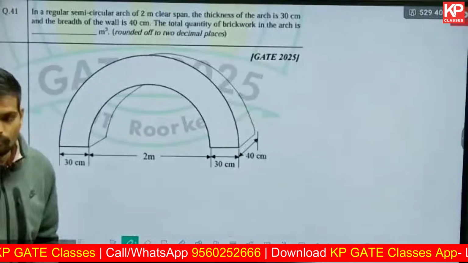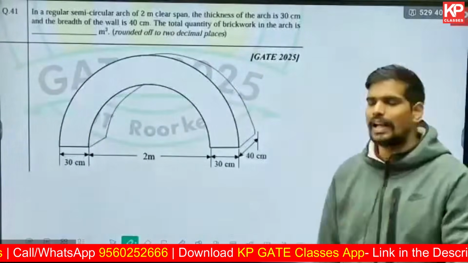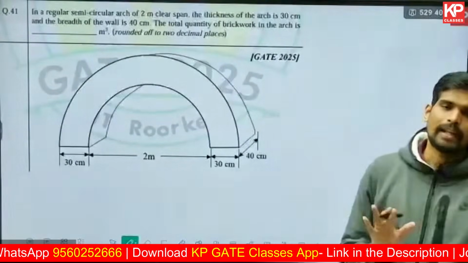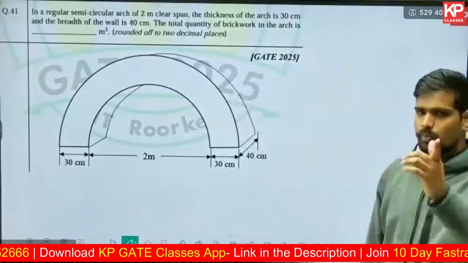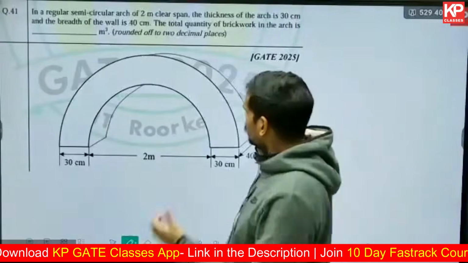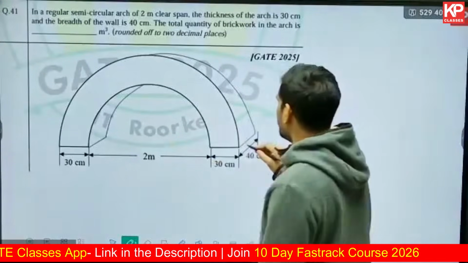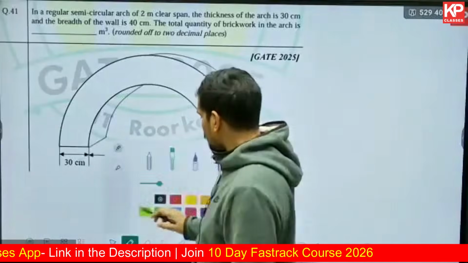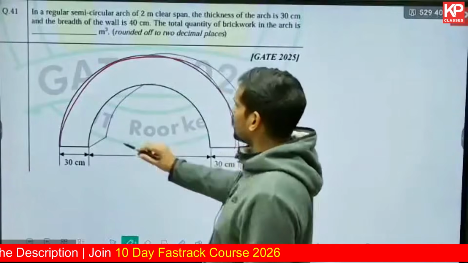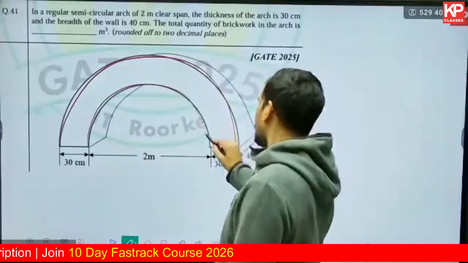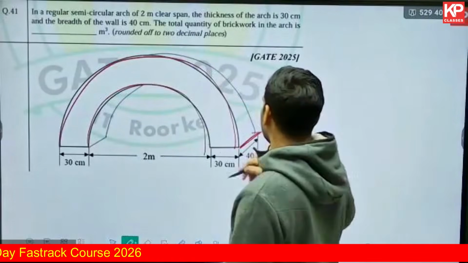Now here the arch is made of brickwork, they are saying. So they're asking us what is the volume of the brickwork. Essentially they're asking us the volume of the arch. You can calculate it in multiple ways. Let us follow the same approach which we discussed in the previous question, and I'll briefly touch upon the alternative methods also. You need to find out the area till the outer semicircle, subtract the area till the inner semicircle, that will give you the area of the strip, multiplied by the depth of extrusion.